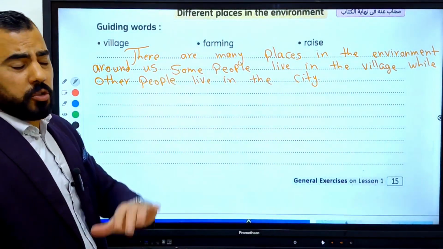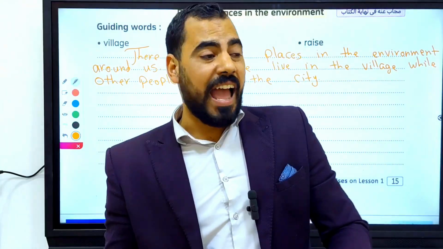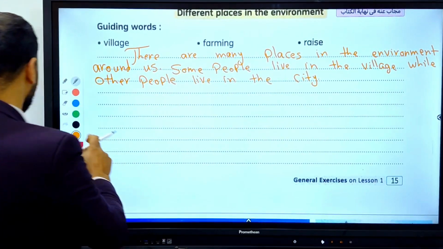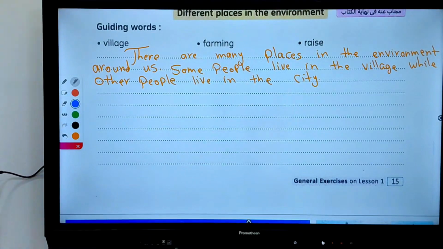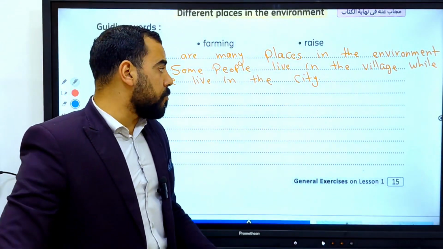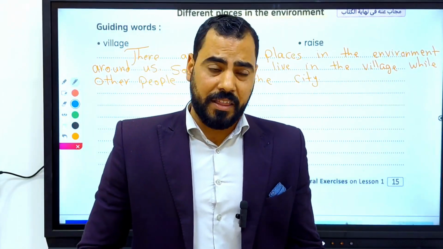Okay, this is our introduction. Now let's compare between living in the city and living in the village. Okay, yes. Let's change the color using blue. Okay, in the paragraph we write more details about living in the city and living in the village.